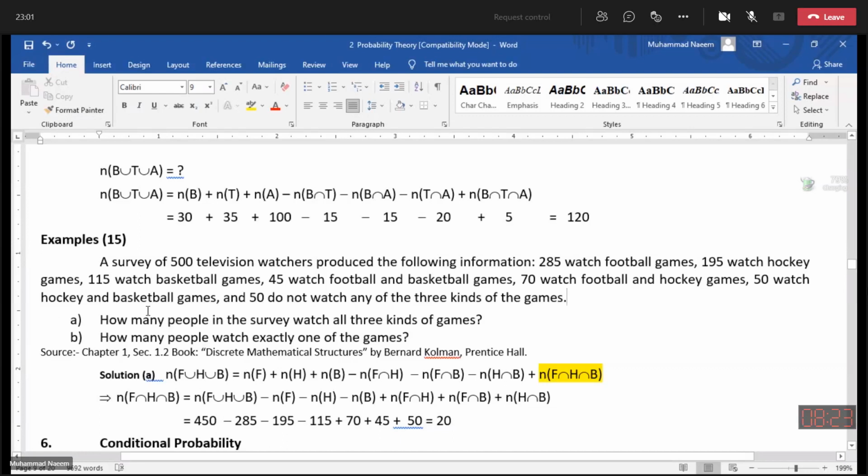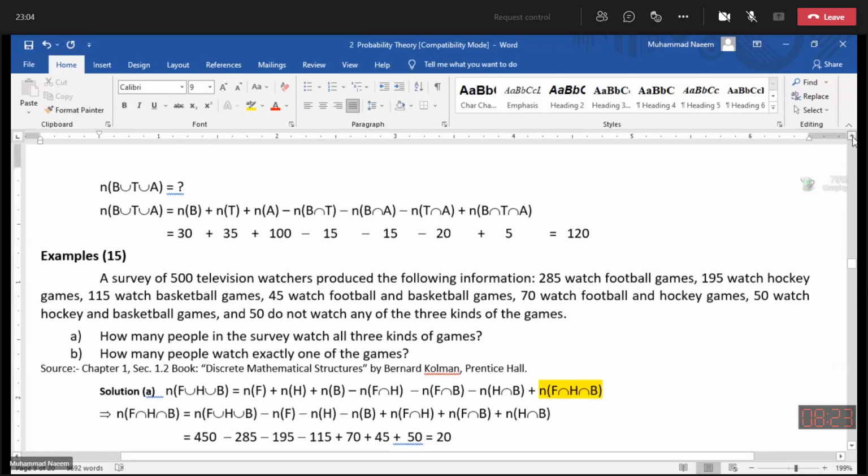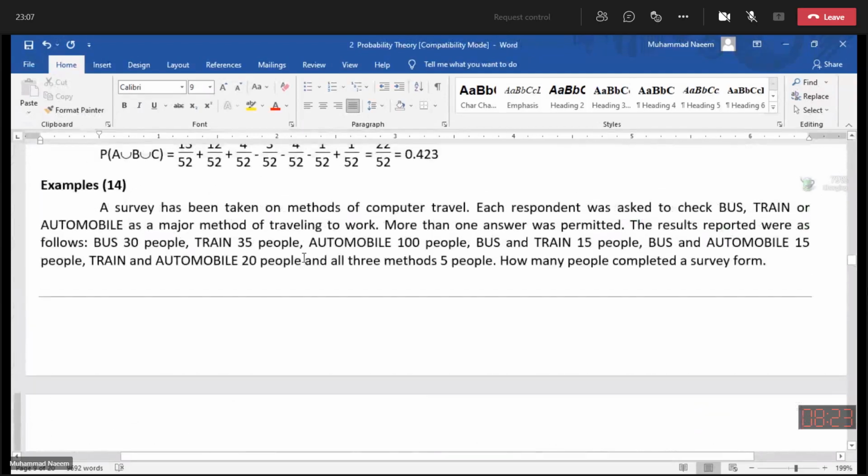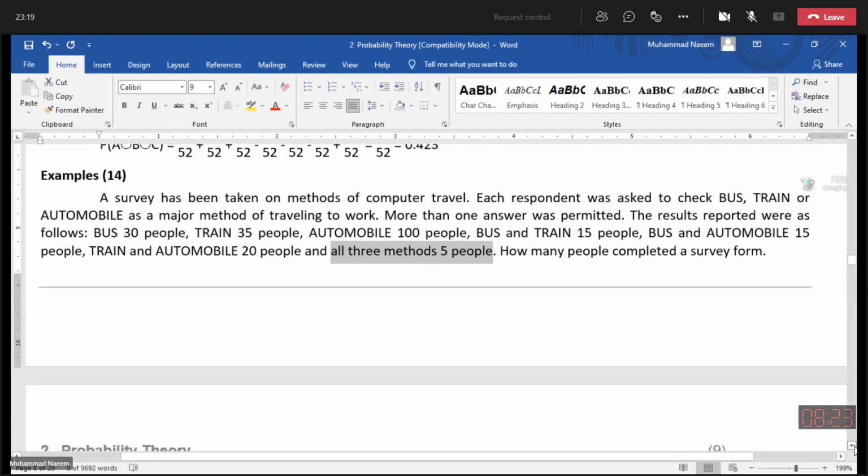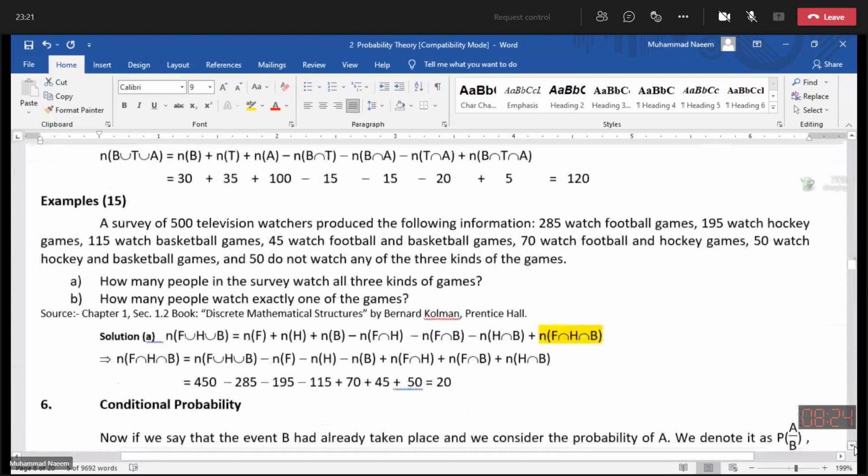Okay. In the previous example, we have 5 people who are using all the three methods of traveling. But here 50 people do not watch any of the three kinds of the game. This means this 50 figure does not belong to any of the three sets. These 50 people are not belonging to any of the three categories.